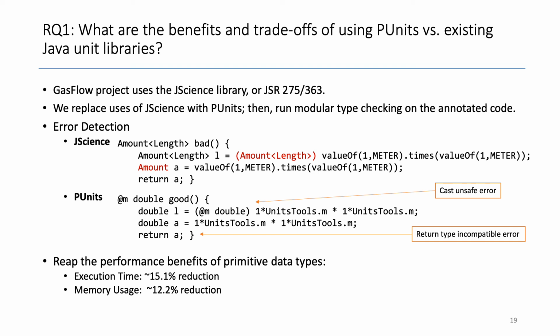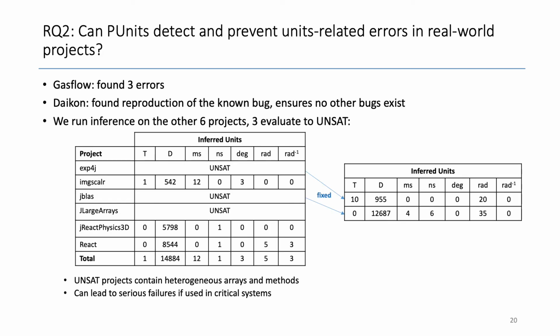In the example here, JScience allowed the assignment and the return of a value with a unit in the dimension of an area to an object in the dimension of a length. PUnits restricts such usage and issues type errors on unsafe unit conversions. Also, PUnits will not add any overhead to the program during runtime, since it is a static analysis tool. We were able to reduce the execution time and memory usage of running the Gasflow project by more than 10%.